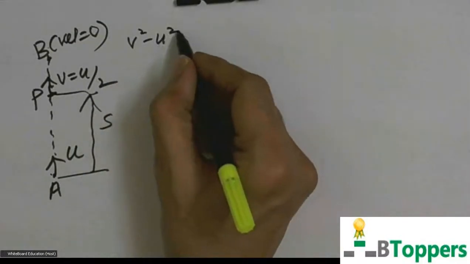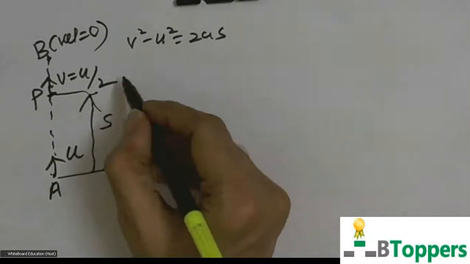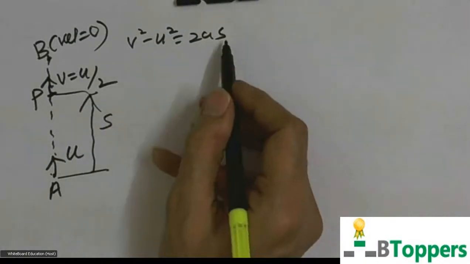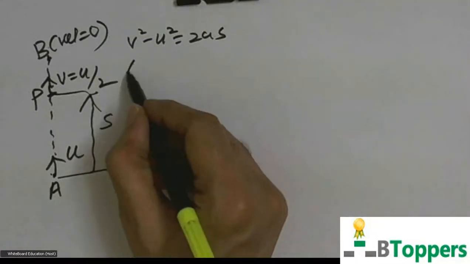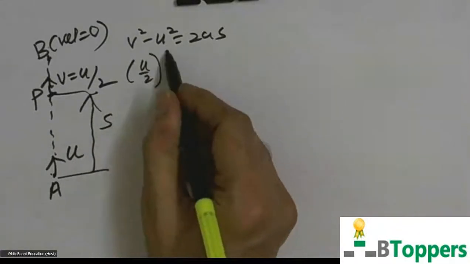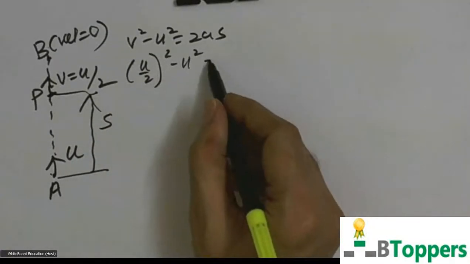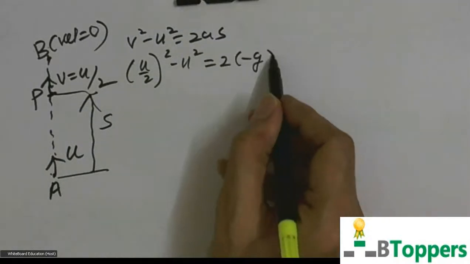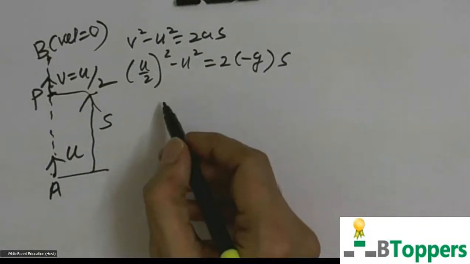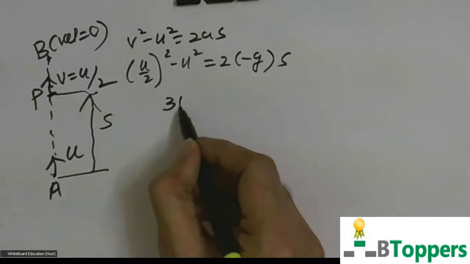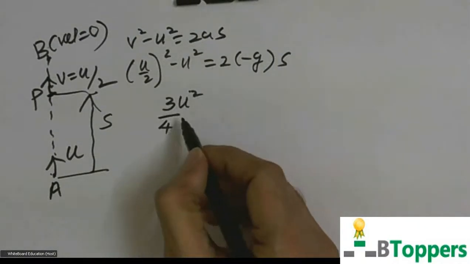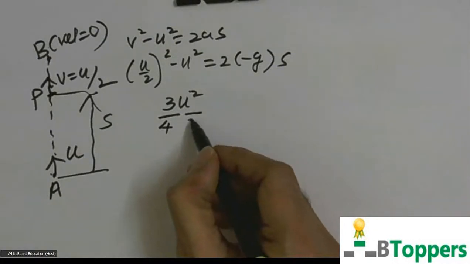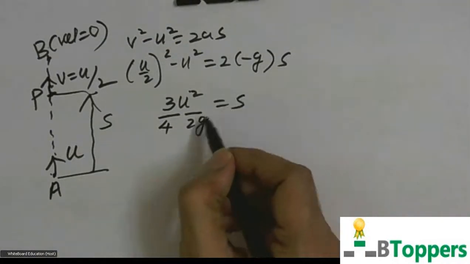To use the equation v square minus u square equal to 2as, I would like to find the height above the point of projection at which velocity becomes equal to half of the initial value. So substitute v equal to u by 2 here and a equal to minus g on the right side. So you get 3 by 4 times u square by 2g.